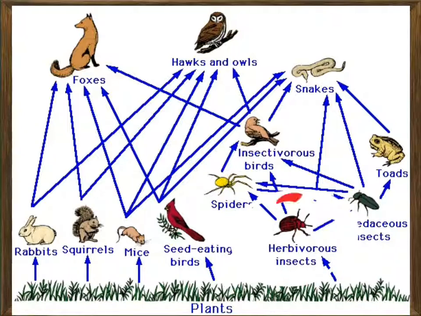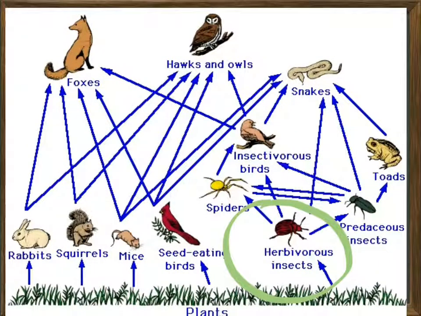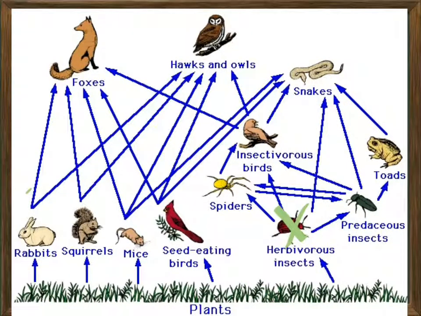There we go. The herbivorous insects down here, imagine if they were to die out. Okay? Which organisms would be affected, do you think? Okay, no more herbivorous insects. Which animals would be affected?